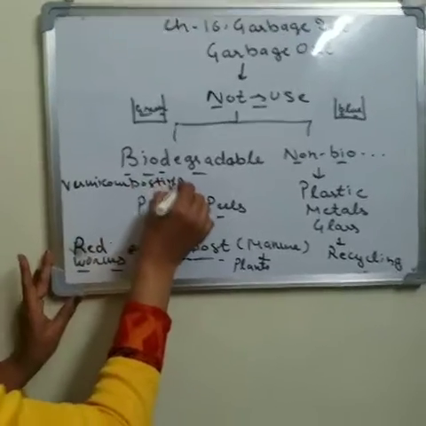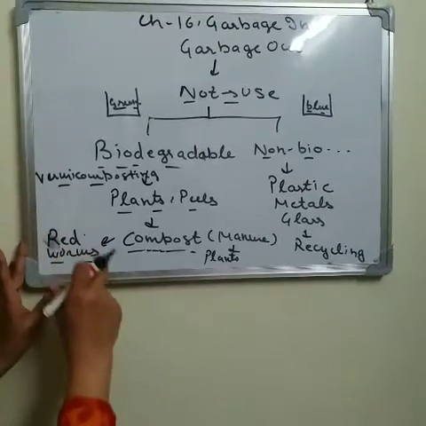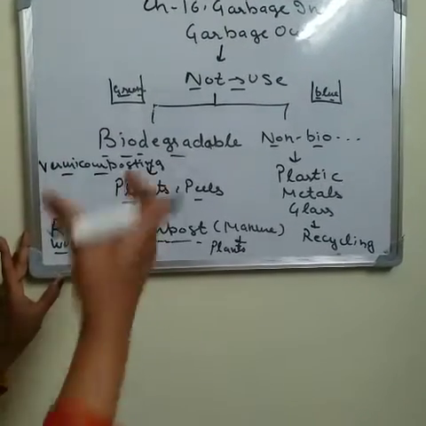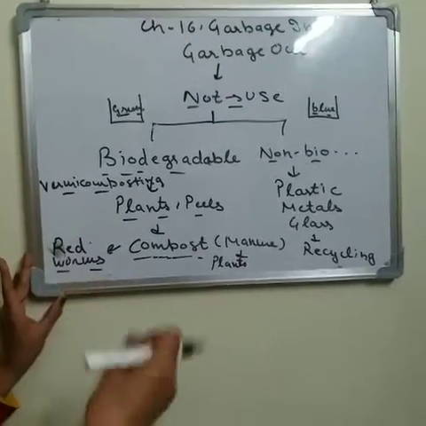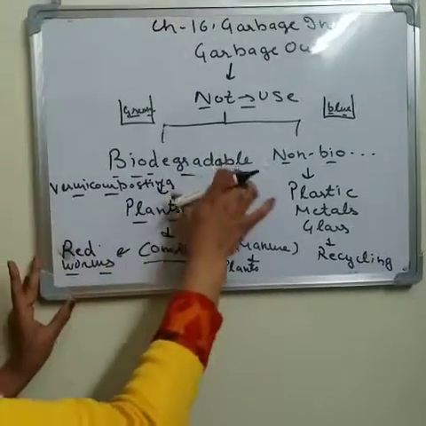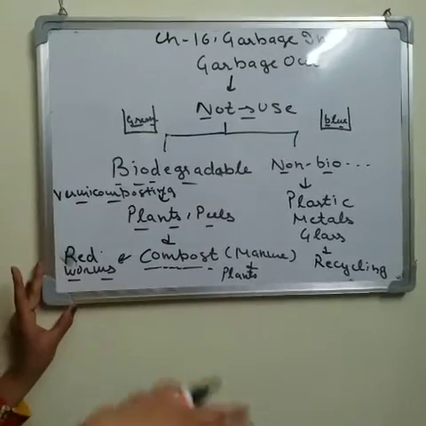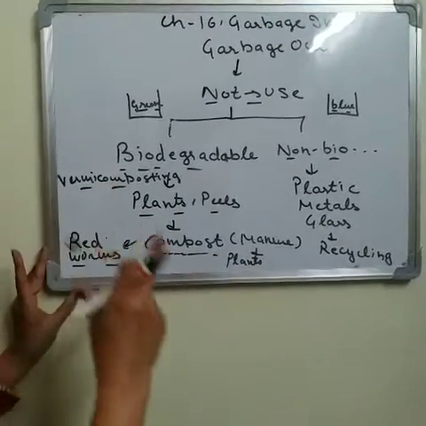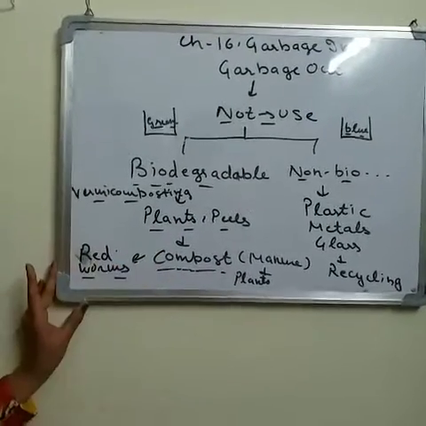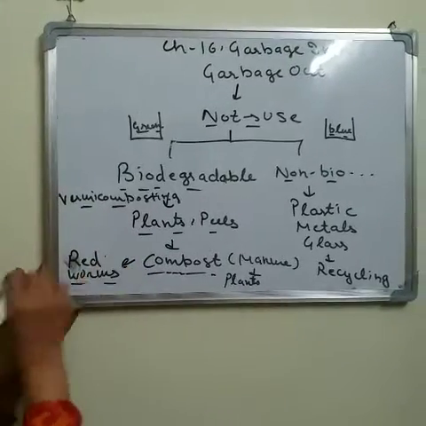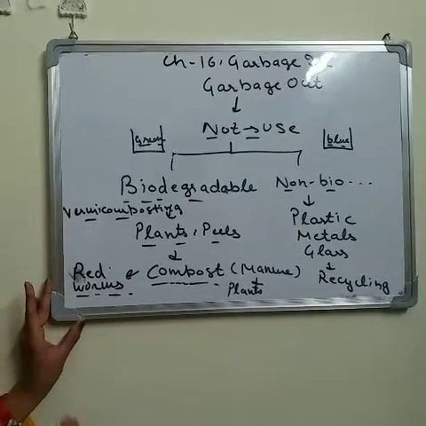So vermicomposting means when we do the process of composting with the help of red worms and earthworms. The same practice is there, only we have to add the earthworms and red worms in the soil along with the biodegradable waste, and just cover the pit with the soil loosely, add some amount of water, and the most important thing, the temperature will be moderate, not so hot not so cold, because these red worms or earthworms cannot survive in very cold or very hot conditions.